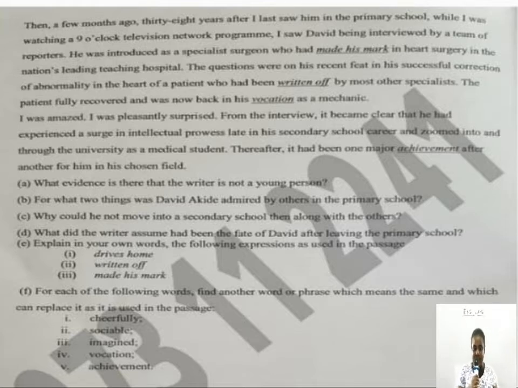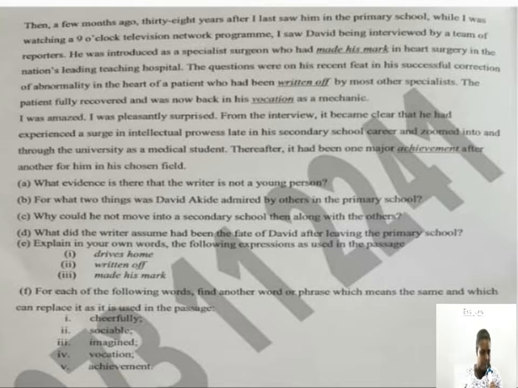The answer can be derived straight from the text. Two, from what two things was David Akinde admired by others in the primary school? This is also there. Three, why could he not move into secondary school then along with the others? This one too, we can find it there. Then we move on to what did the writer assume had been the fate of David after leaving the primary school? So these are the questions. Then we move on to E. Explain in your own words the following expressions as used in the passage: drives home, written off, made his mark.